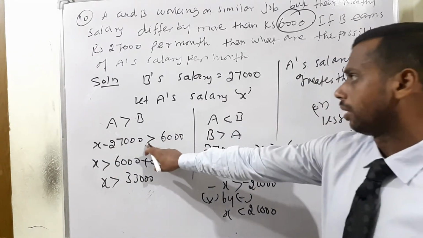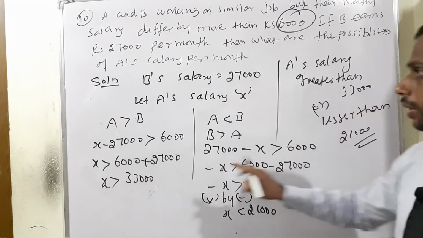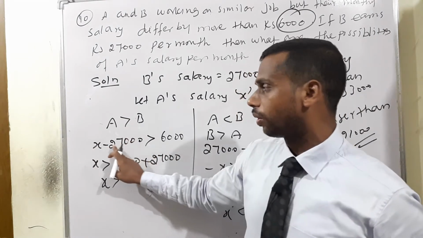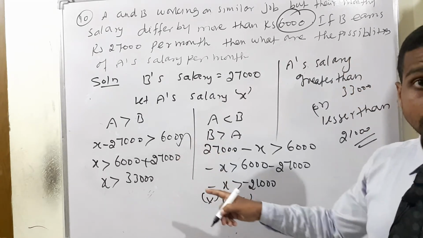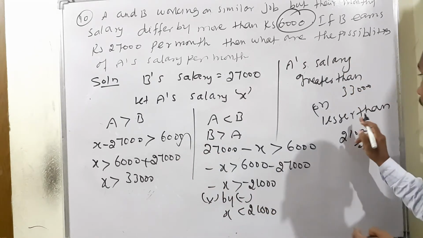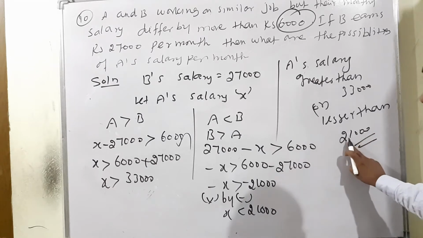This is the greater symbol, no. So now 33,000 means 33 minus 27. What will happen? 6,000 is differ, no. So our condition is clear, no. If A is greater than 33, at the same time lesser than means 21,000.